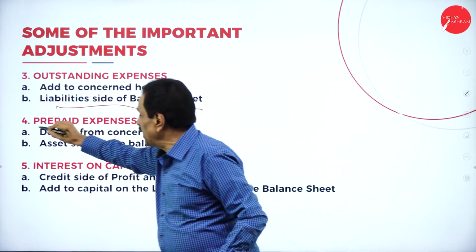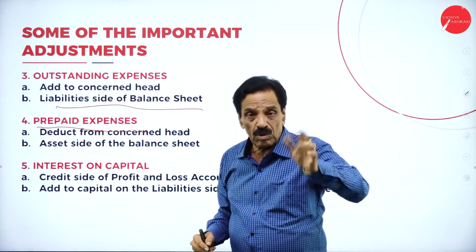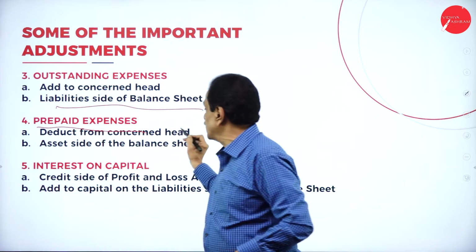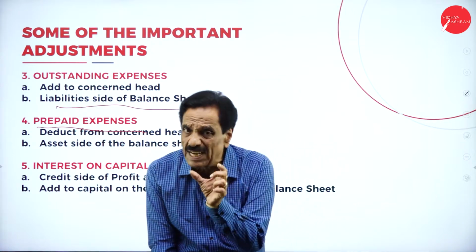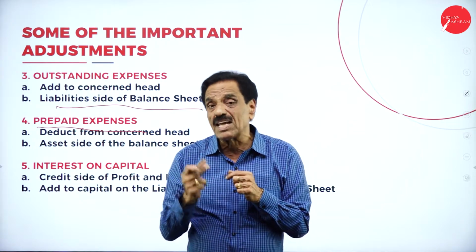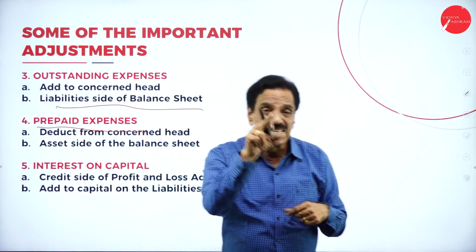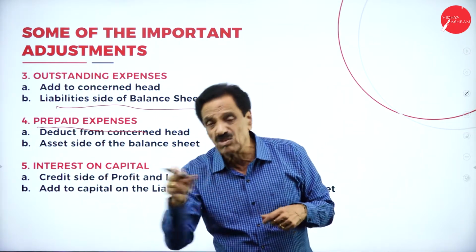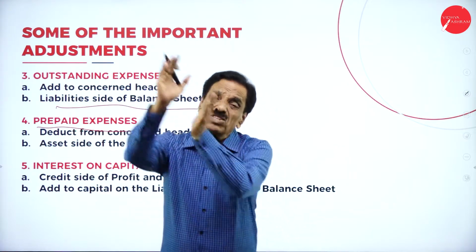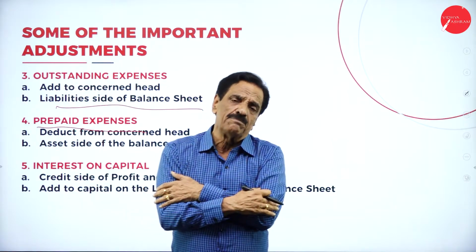Then prepaid expenses. Paid more is called prepaid expense. So deduct from the concerned head. You have paid salary 10,000. How much paid more? 3,000. What's the real amount? Only 7,000. Deduct 3,000, show 7,000 in the P&L account. How much have you prepaid? 3,000. That 3,000 will come on the asset side of the balance sheet.